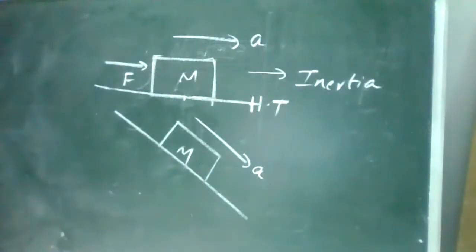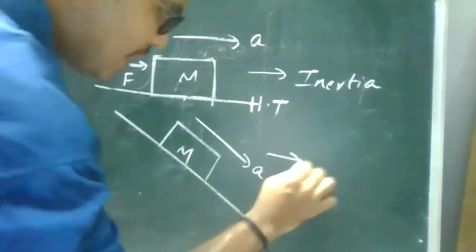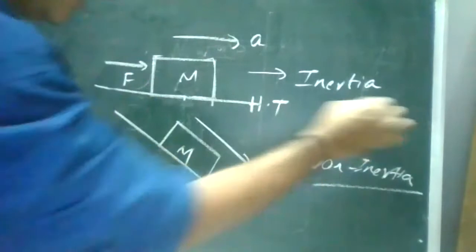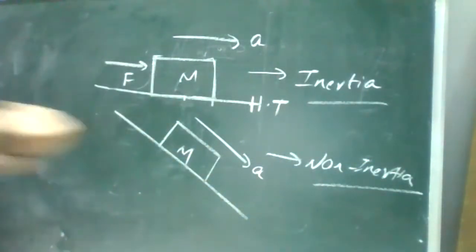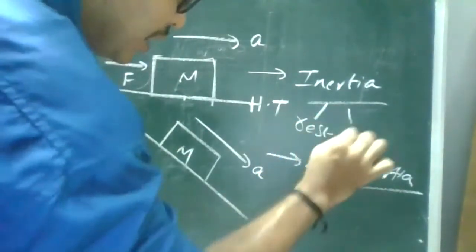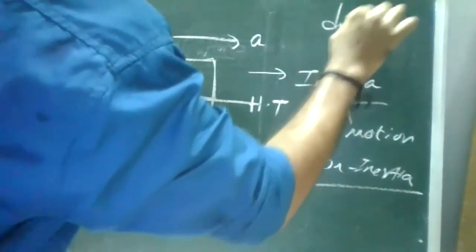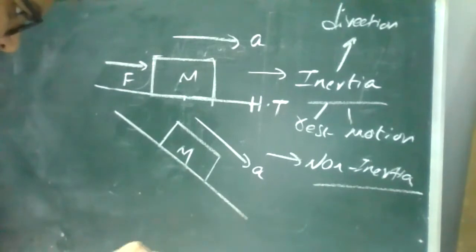We call it an inertial object. And without any forces on it, if the object is moving, we call it non-inertia. So inertia and non-inertia. In inertia, actually, there are three types of it. It was split into three things: inertia at rest, inertia at motion, and inertia at direction. Have you studied this? Inertia at rest, inertia at motion, inertia at direction. No? Okay, fine. So we'll see sometimes.